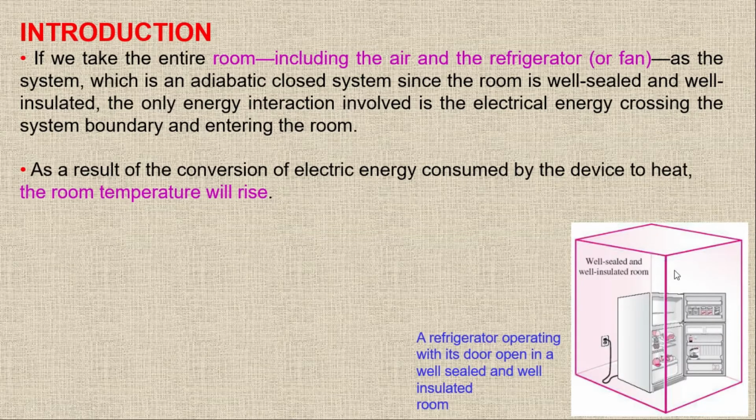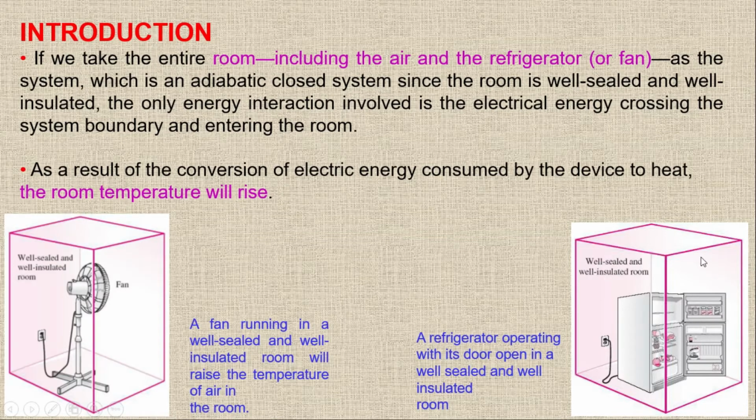So here we have a refrigerator. The walls are well sealed and well insulated. When the energy comes through these wires as electricity, it will turn on this refrigerator. This refrigerator will produce heat and ultimately the room temperature will increase. The same case applies to this fan as well. In both cases, there is no energy transfer through the walls, so all the energy will be shifted into the heat of the room.